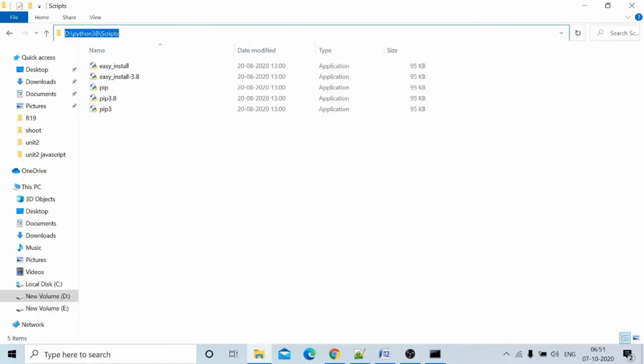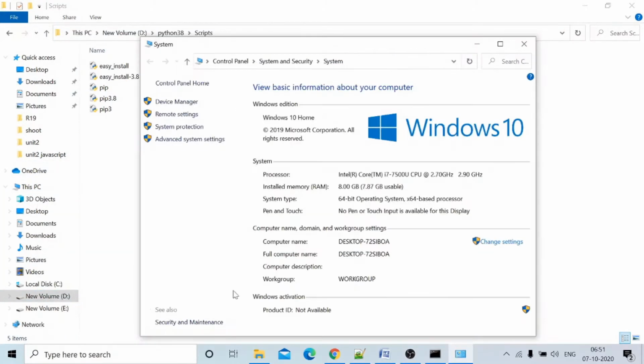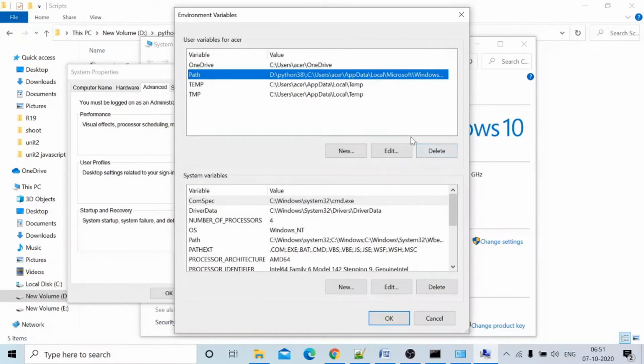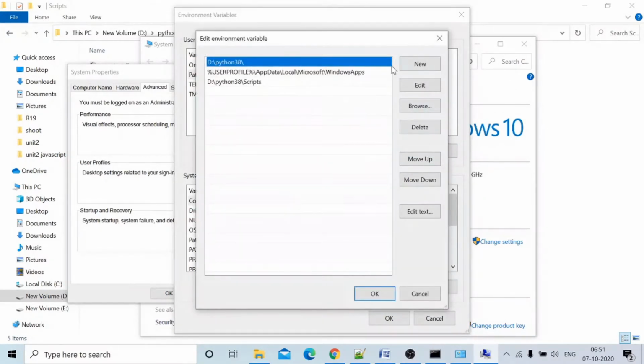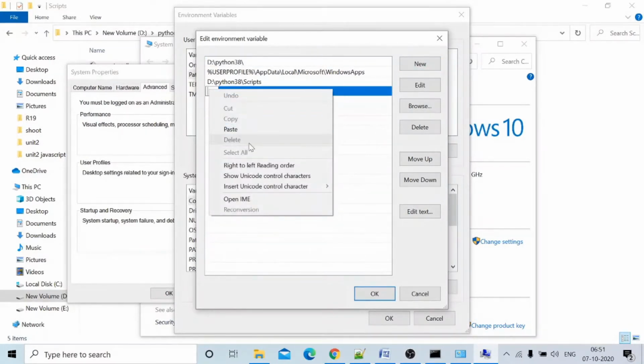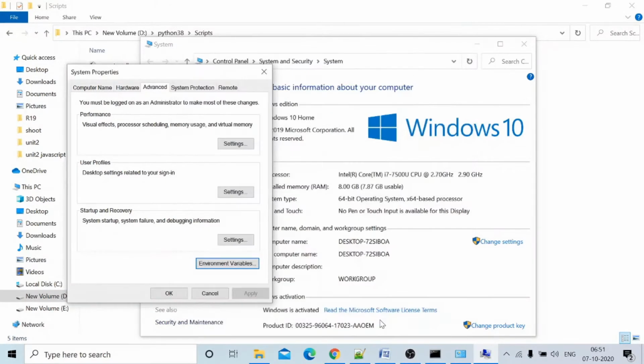Copy this path, Control C. Go to My Computer, This PC, Properties, Advanced system settings, Environment Variables, Path variable, Edit. Create a new entry and paste that path here simply. I have already done this, so I will delete it.